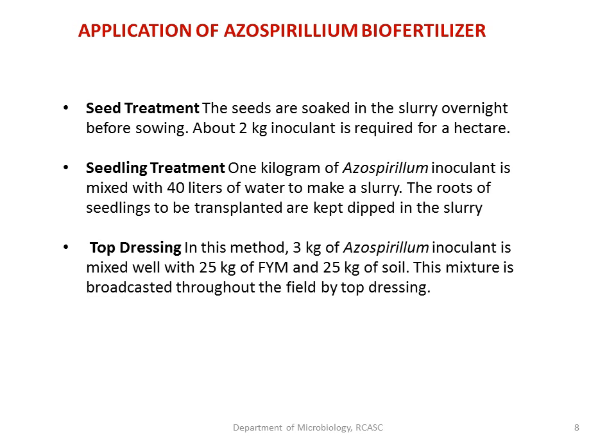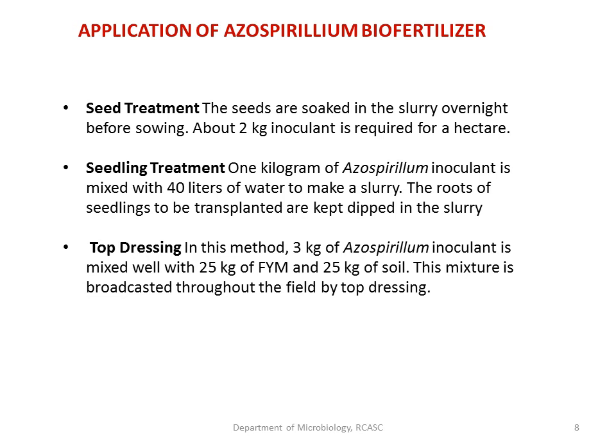So 20 kg of farmyard manure plus 20 kg of soil plus 3 kg of azospirillum are mixed thoroughly, and it is broadcast throughout the field. That is the method of treating the soil by adding azospirillum, called top dressing.